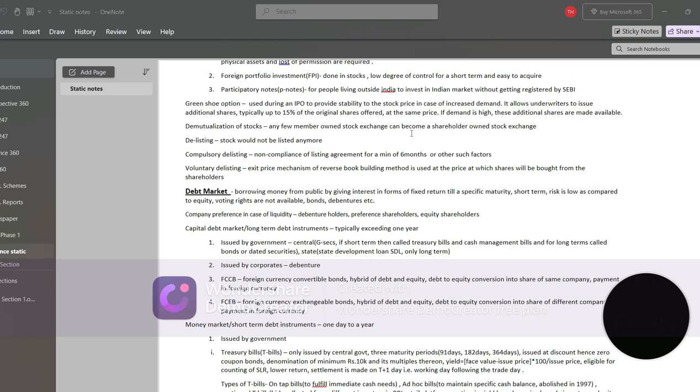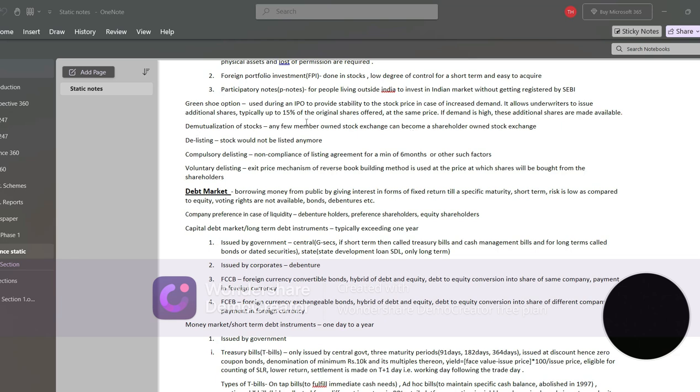Like if the demand is higher than the assumed initial demand, then it allows the underwriters to issue additional shares, and this is typically up to 15% of the original amount of shares offered, but it is again at the same price. If the demand is high, then additional shares remain available, and this is called the green shoe option.